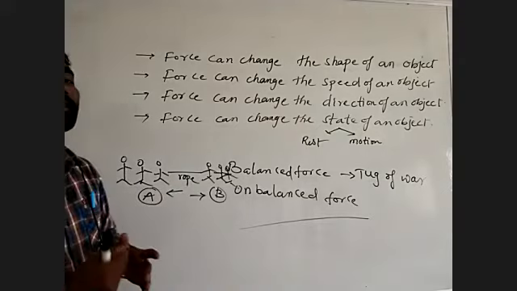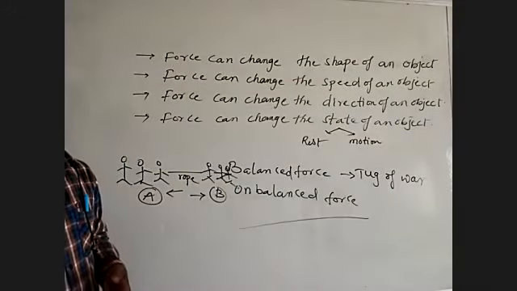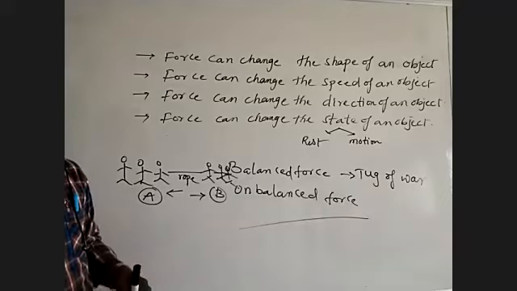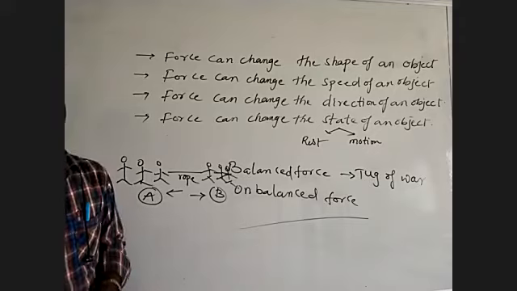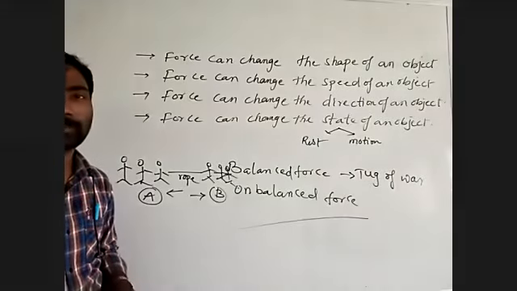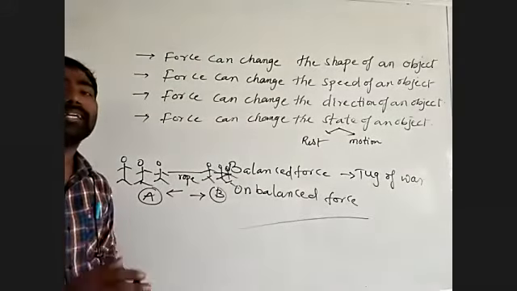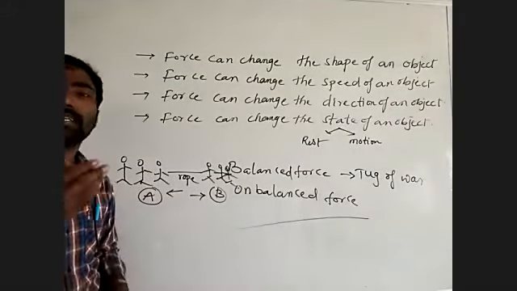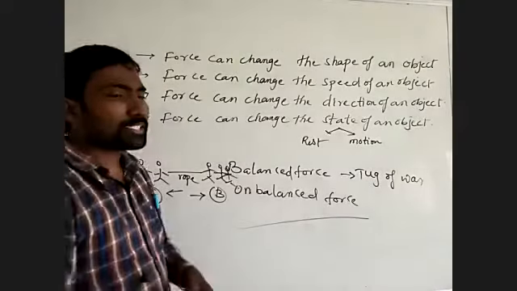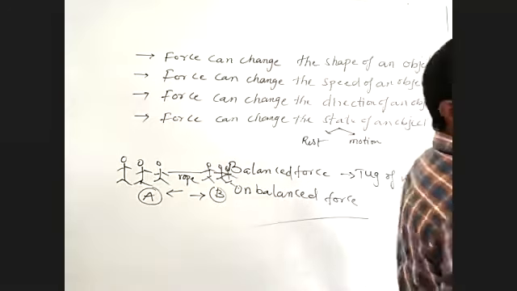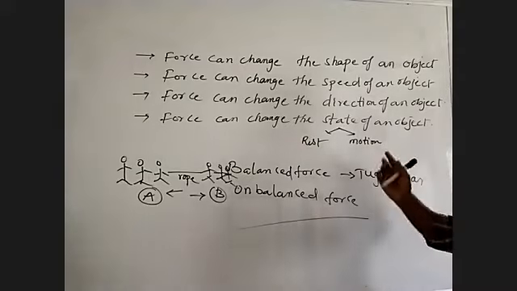When the rope is not moving anywhere, or neither group is moving to the other side, then we can say they are applying the same force in opposite directions. By that, the force is balanced. That's why the body does not change its position, so it is at rest. Understand? So when the applied force and the opposite force are balanced, the body will be at rest. No net force is present on it.